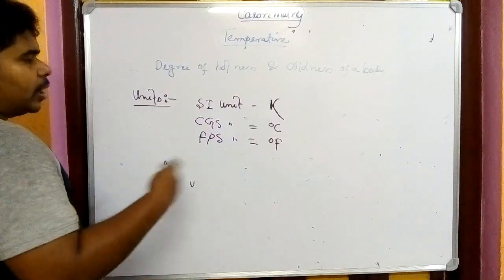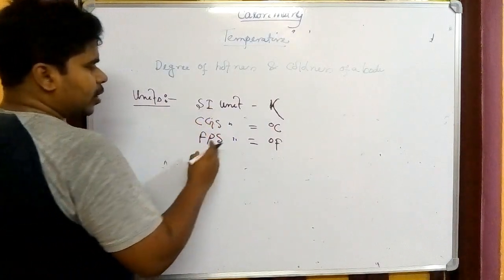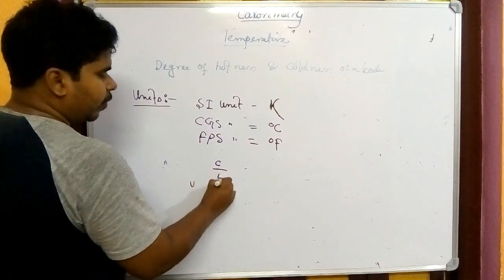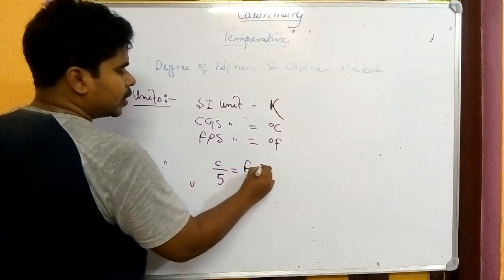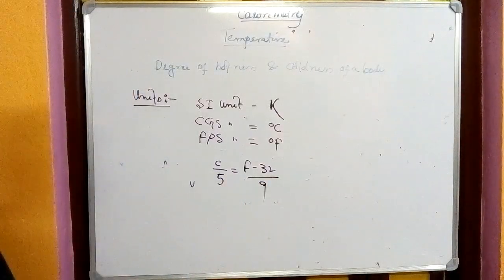If I am talking about the relation, I will not prove it, because you know it. The relation between CGS and FPS is C by 5 equals F minus 32 by 9. It's a very common thing. You all know that.